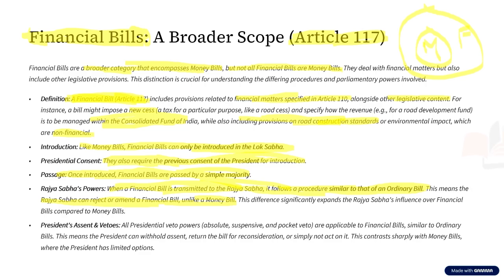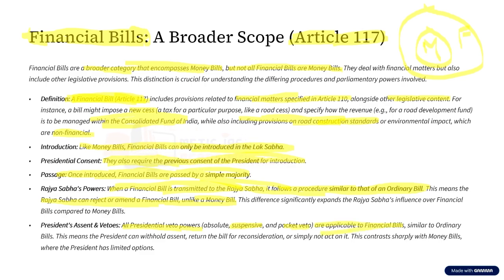Another very important thing that we discussed: generally, the president accepts a money bill or rejects a money bill, but the president does not return a money bill. That is, the president does not use the veto called suspensive veto in case of a money bill. But for the financial bill, all these presidential vetoes are applicable, very similar to ordinary bills: the absolute veto, that is accepting or rejecting; the suspensive veto, that is returning back; and the pocket veto, sitting idle.